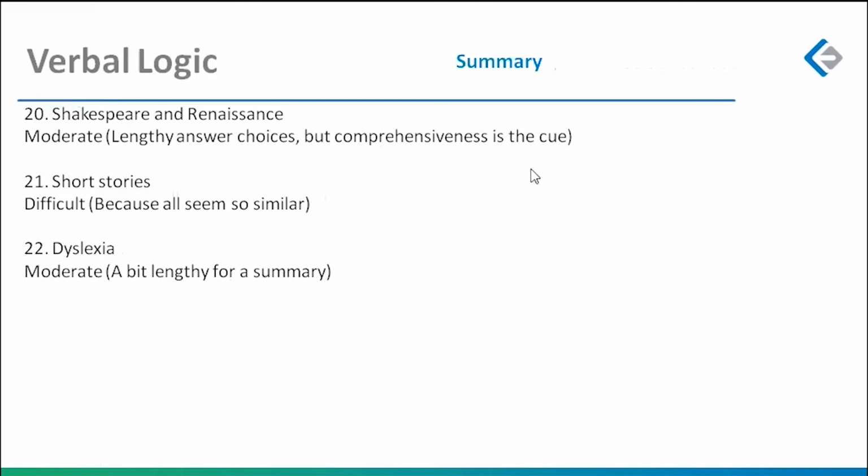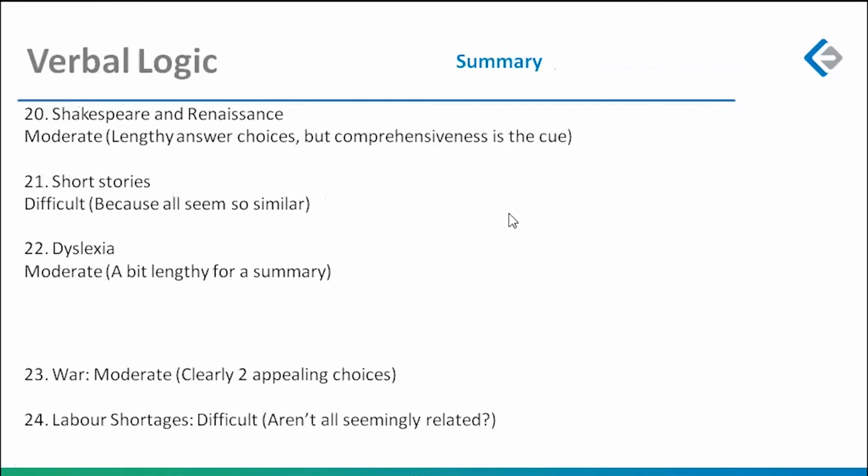Summary questions. There was Shakespeare and Renaissance, which was a moderate question, pretty lengthy answer choices, but then you were specifically looking at which of the answer choices is comprehensive, because there were others which were incomplete. We had a short stories passage, which I will call difficult only because all of the answer choices looked so similar. And then we had a dyslexia passage, again, a bit lengthy for a summary question. Also because of the kind of composition of the paper, the dyslexia passage might just have been a bit tricky for you to understand.